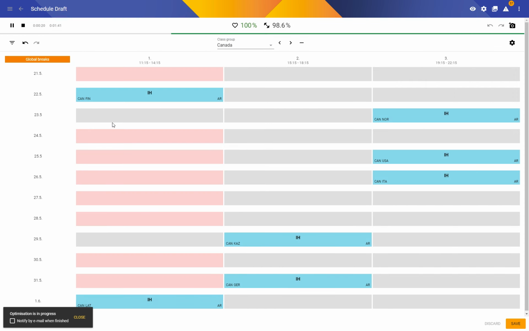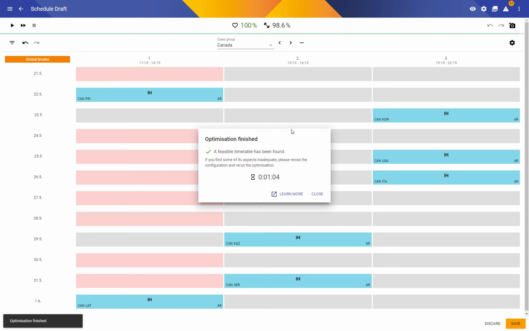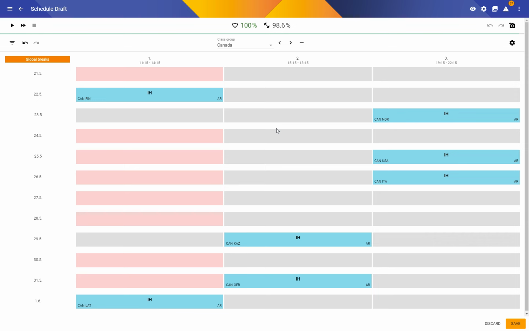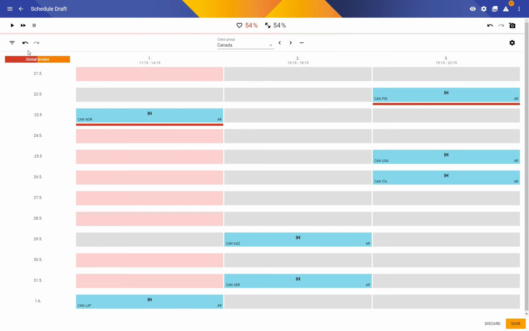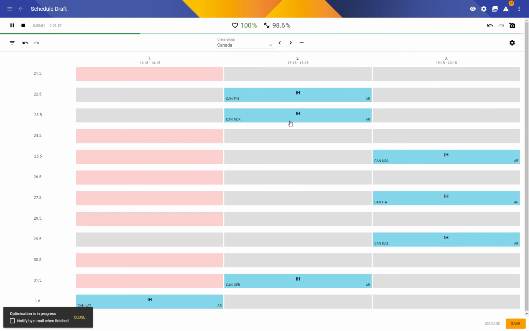So let's keep it running for a while. Also, a new stadium had to be added. That's the Arena Riga, where all the Pool B games were played. Turns out this is not so easy to eliminate, but let's just try to reschedule something manually and then let's see if Skolaris can find the solution.